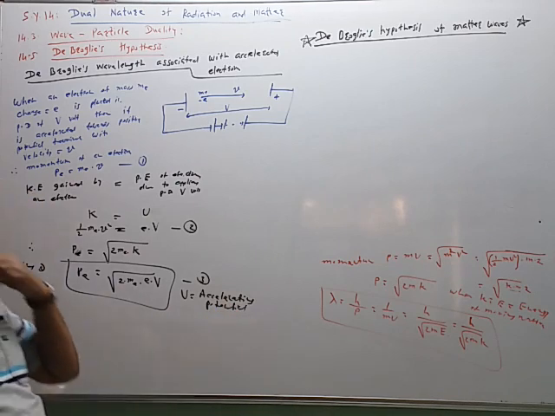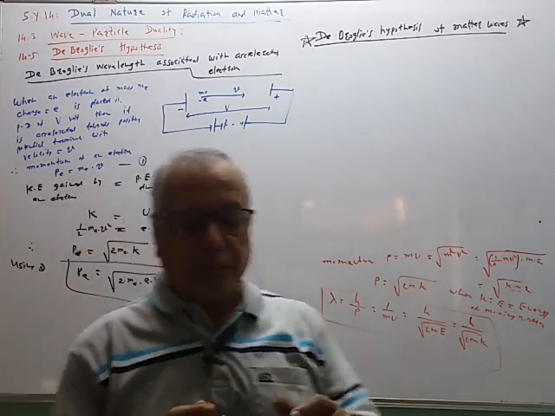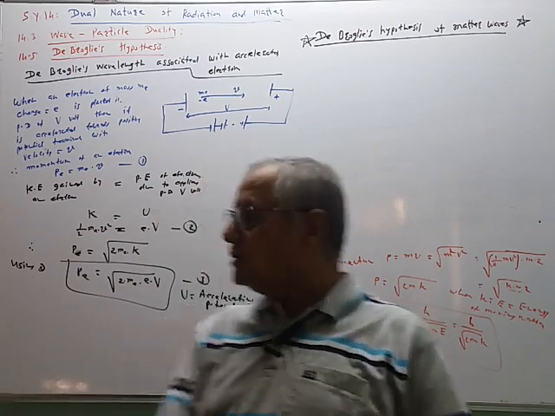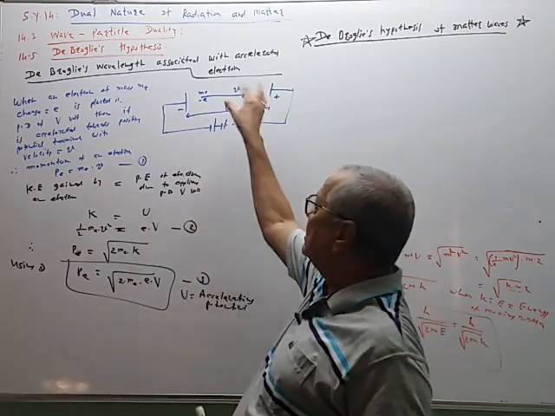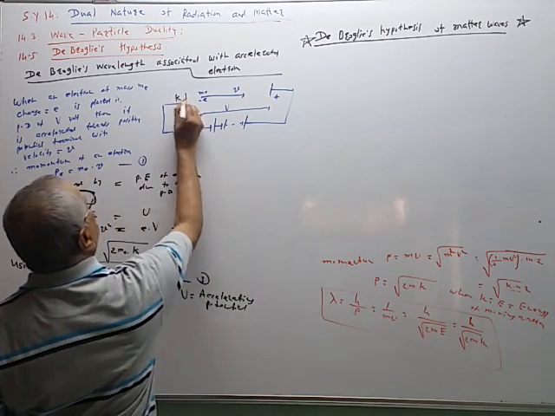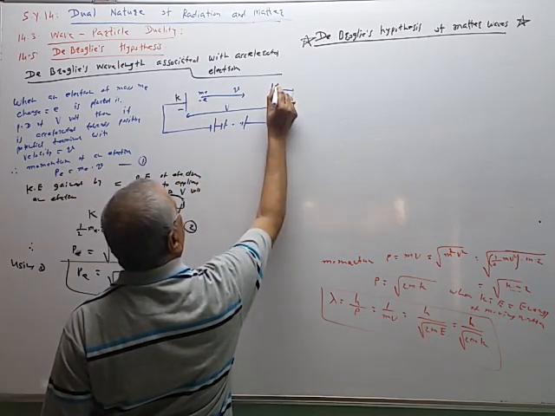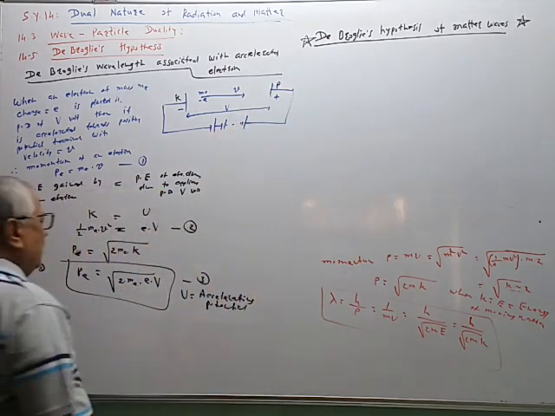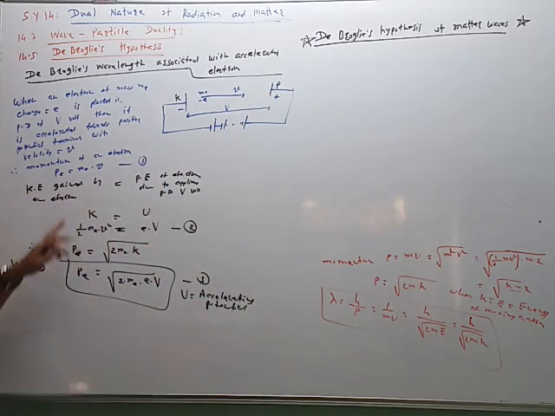We also know the meaning of retarding or stopping potential. For stopping potential, the polarity of the supply will be reversed like this one. This is the cathode, it emits the electron. This is the anode, P, like this. So if you substitute this value, then by